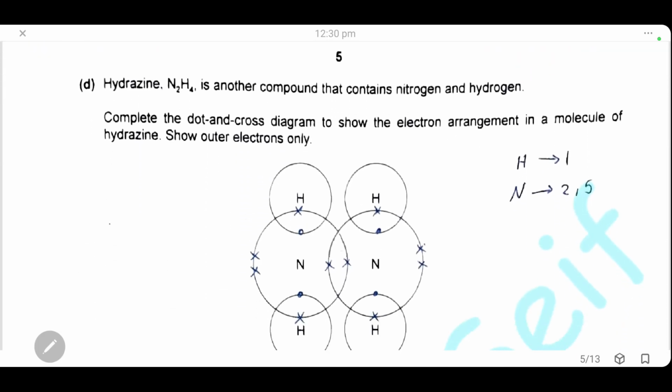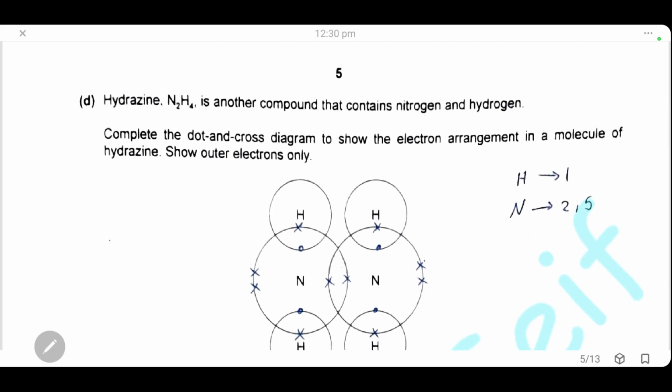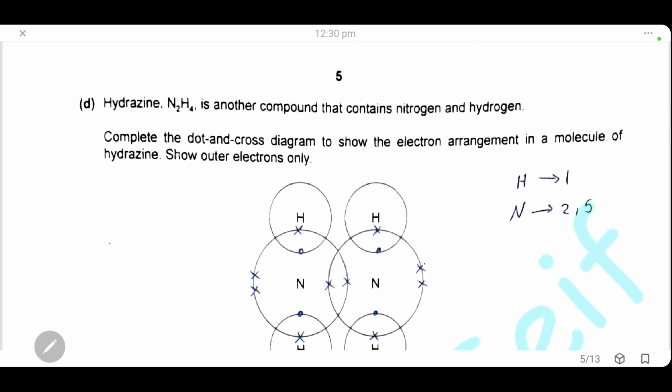Hydrazine, N2H4, is another compound that contains nitrogen and hydrogen. Complete the dot and cross diagram to show the electronic arrangement in one molecule of hydrazine. Show only the outer electrons. Hydrogen has only one electron, so it can only form one covalent bond by sharing this electron.